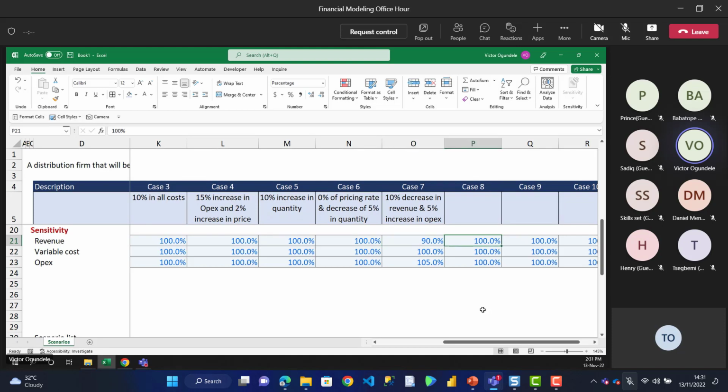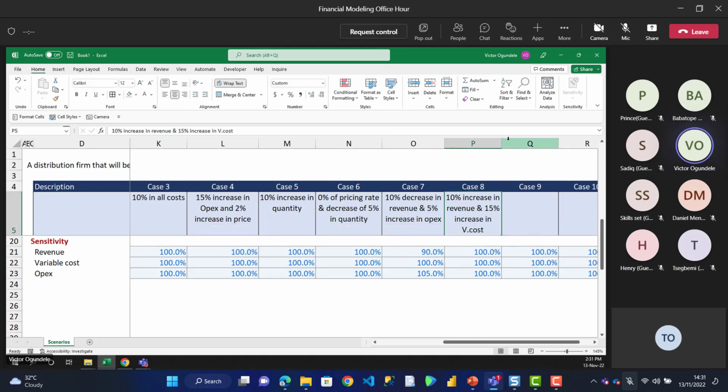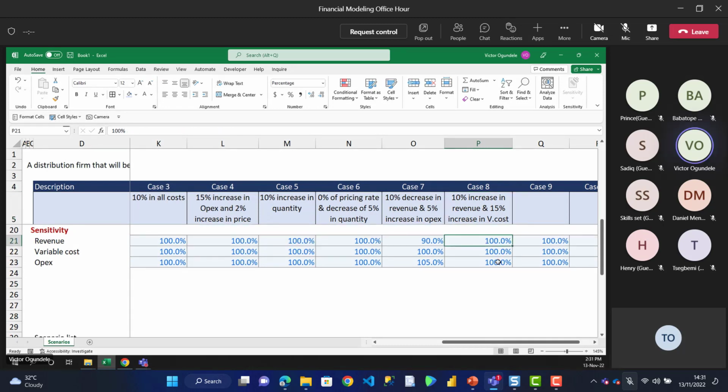So you can create other scenarios like that. Maybe for this other scenario, we are saying a 10% increase in revenue and, let's say, a 15% increase in our variable cost. What will be the impact on the business profits? That means revenue of 100% will now be 110%, and my variable cost will now be 115%. Not straightforward like that.